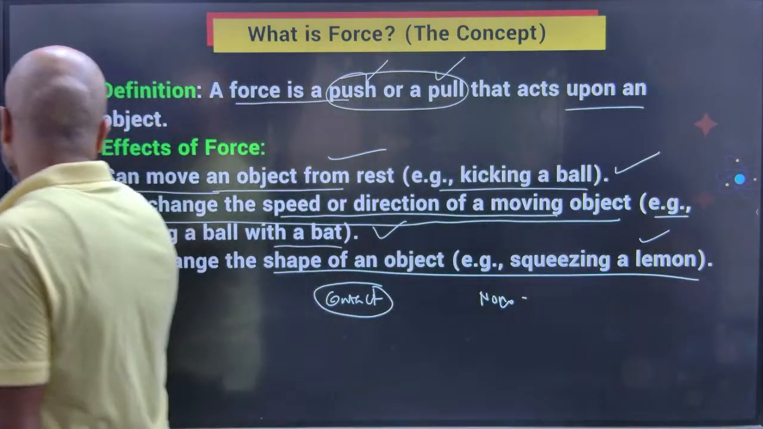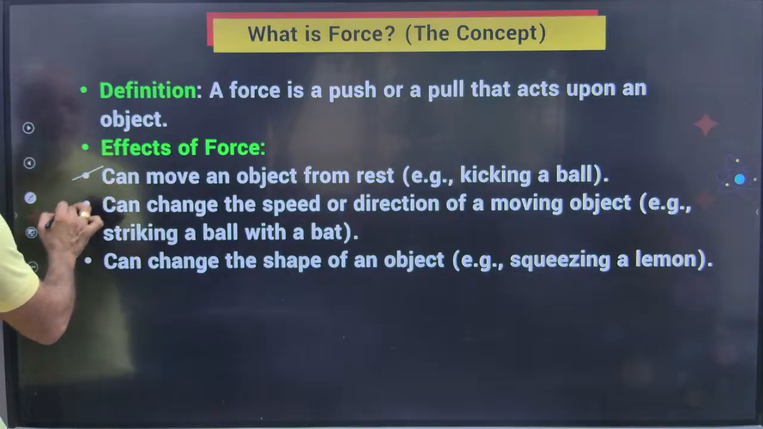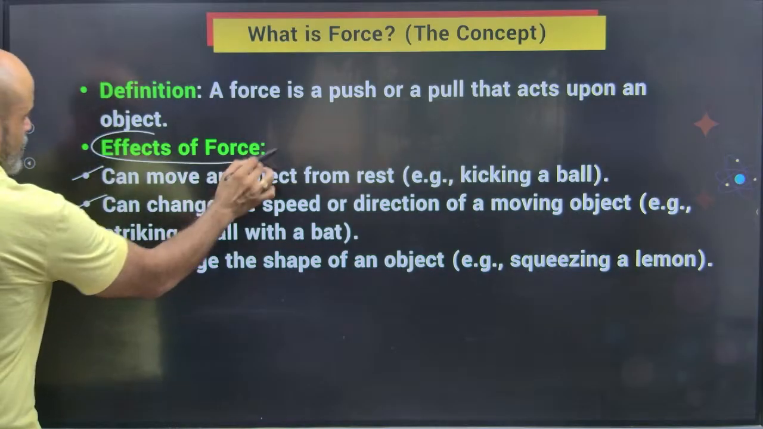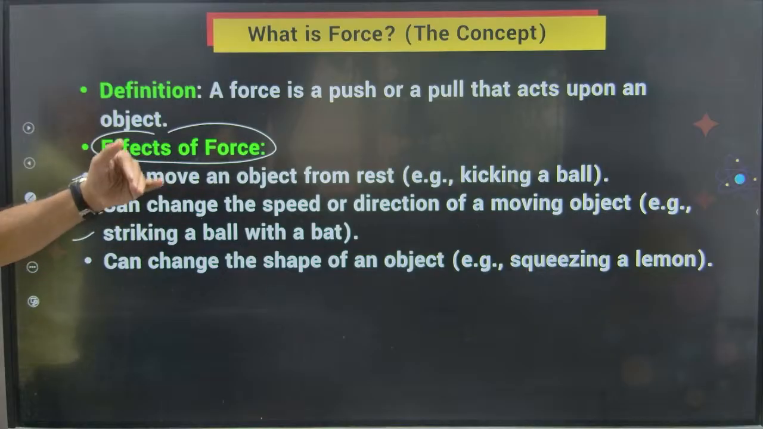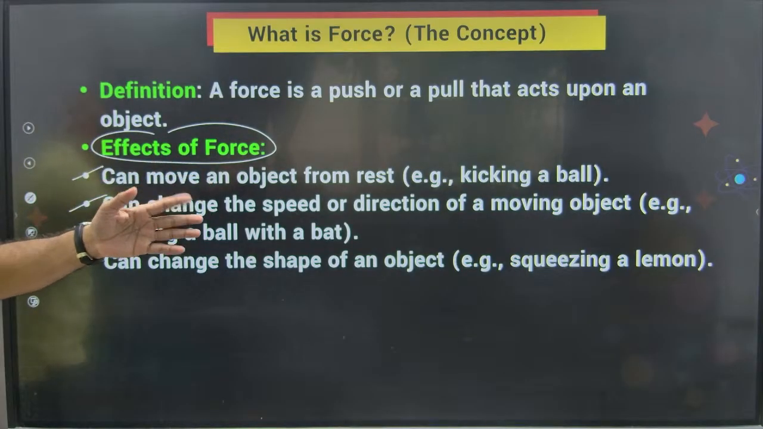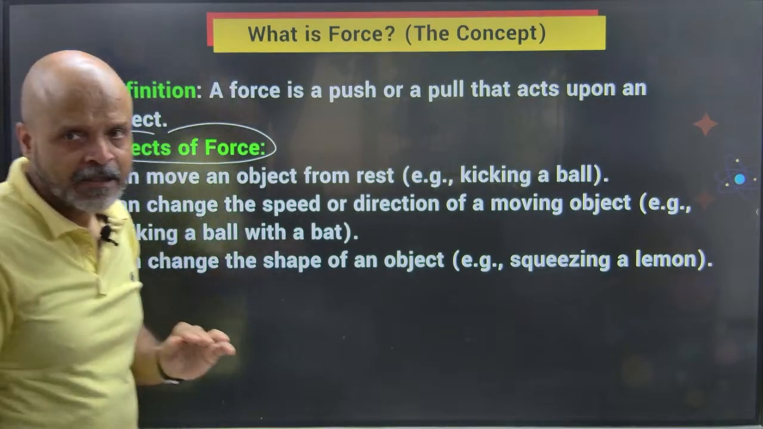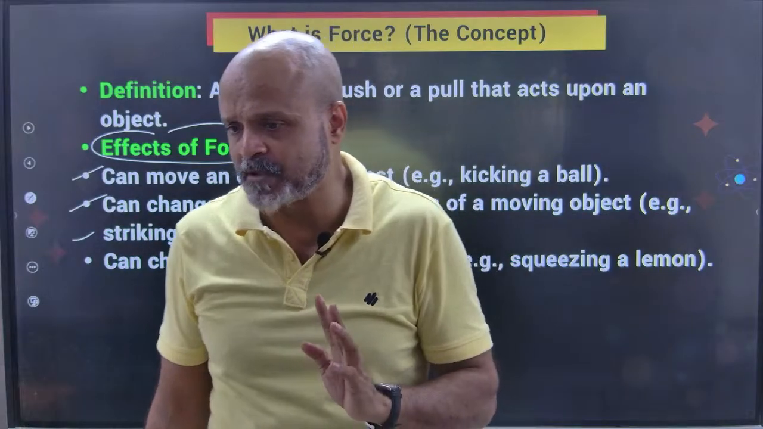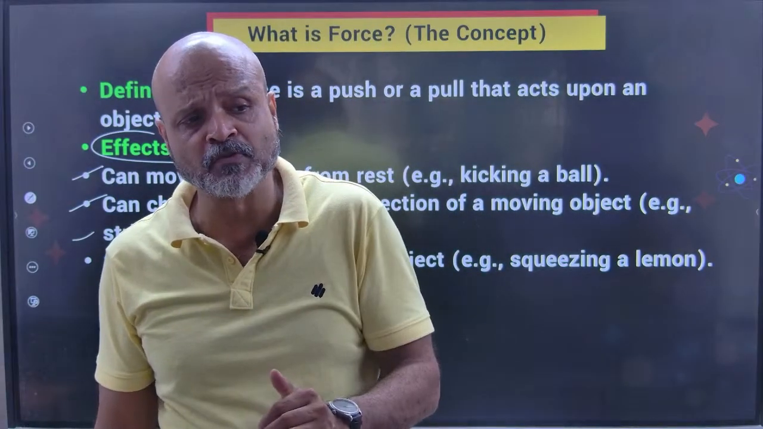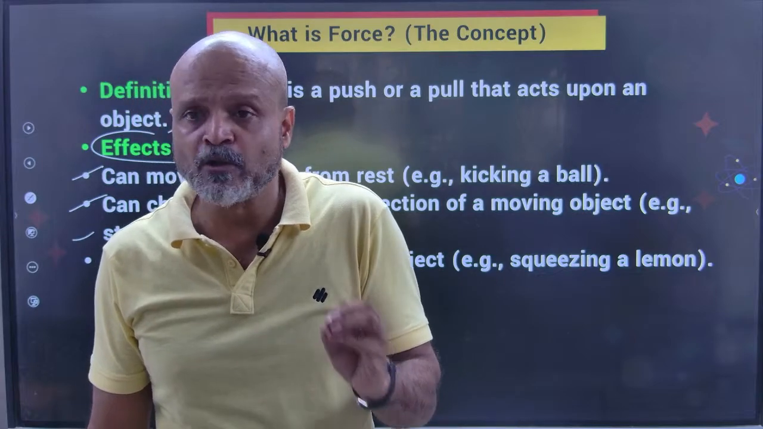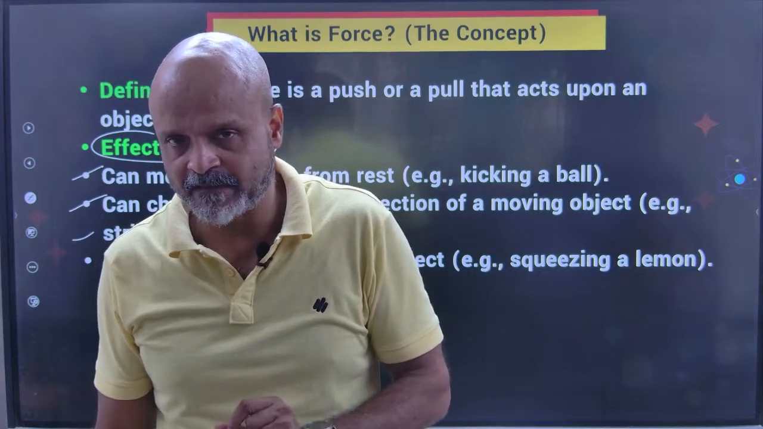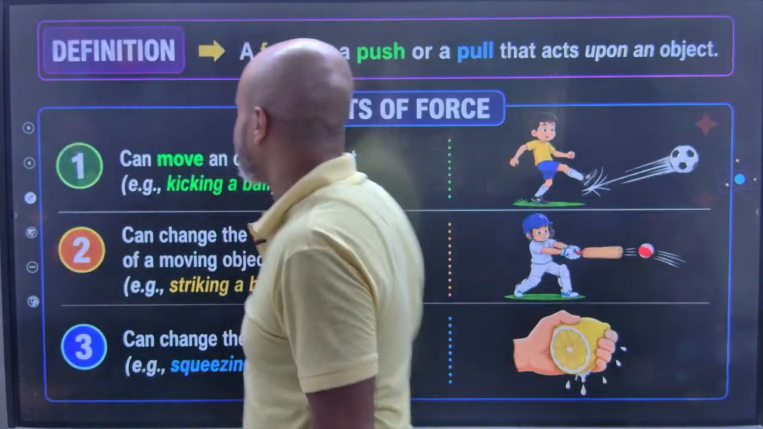So these are the primary effects of force. An object moves from rest, there is a change in the direction of the moving object, or there is a change in the speed of the object. It moves faster or maybe it moves slower. There is a change in the direction of the moving object, and there could be a change in the shape of the object as well. So all these are effects of forces.